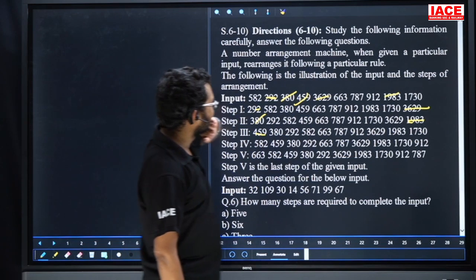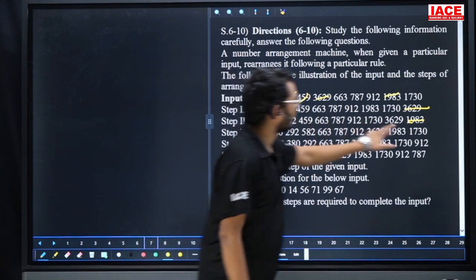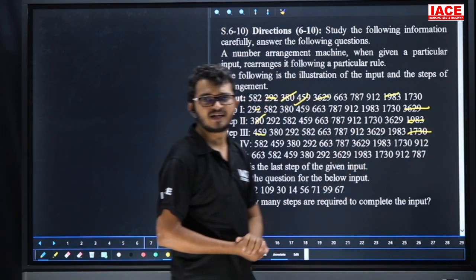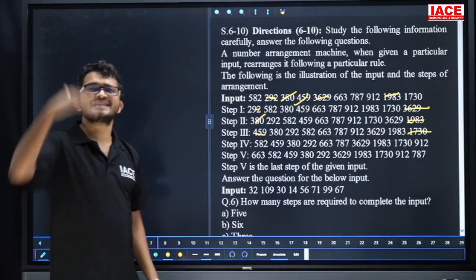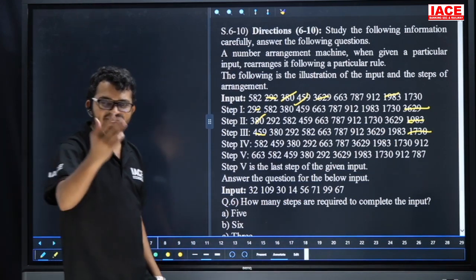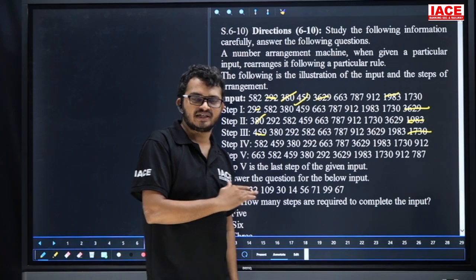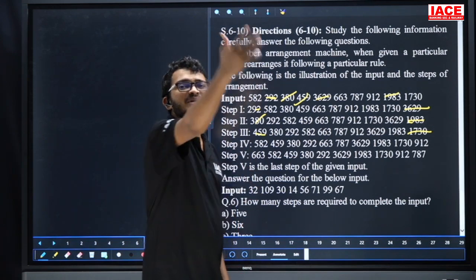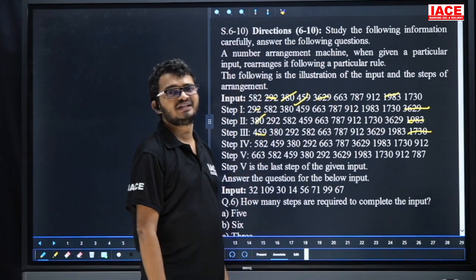After 1983, next number is what? 1730. That means here the logic is what? The lowest number will come first, the highest number will come last. Next, the second lowest number will come first, and the second highest number will come last. Like that, they have given the entire one here.